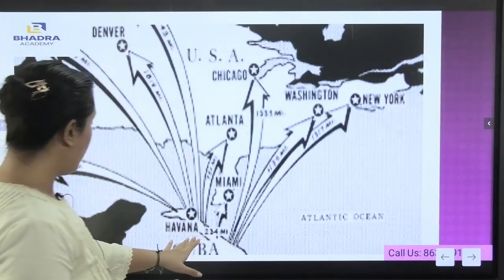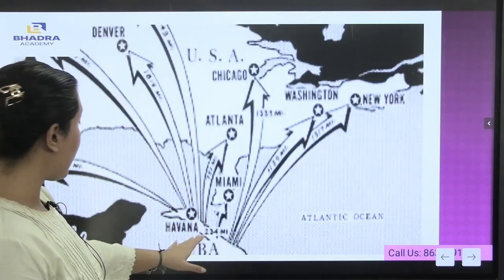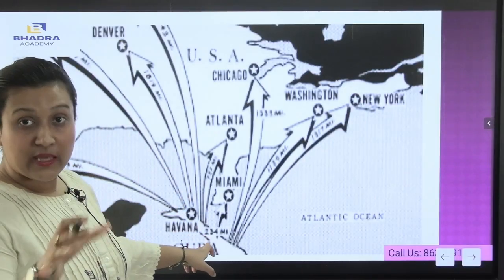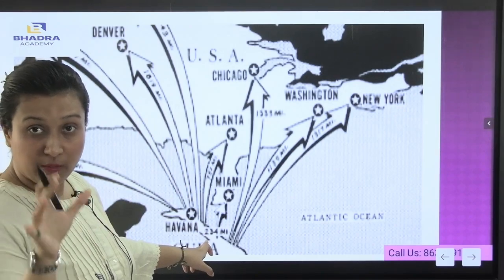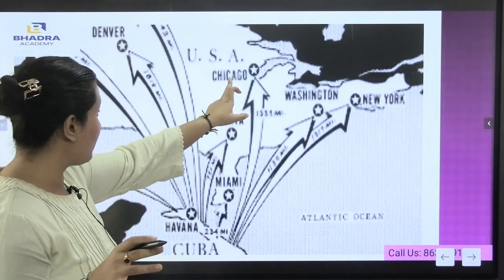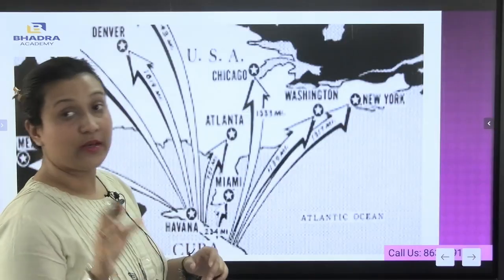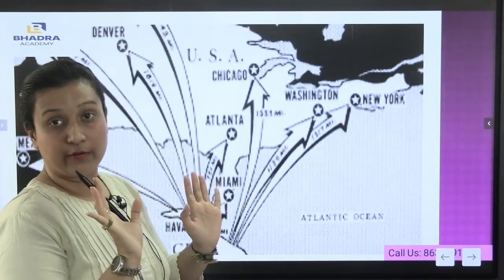You see, this is Cuba. As I told you, Cuba is an island. So as a result, during that time, Cuba became the military base for the Russian people. They thought of attacking places like Chicago, Atlanta, New York, and Washington. But they were unsuccessful and they never went to war.